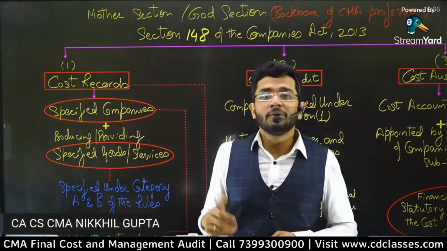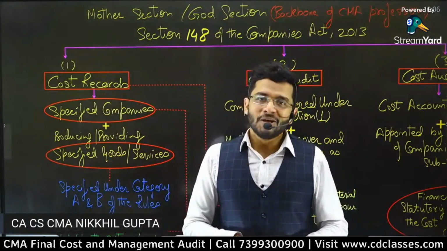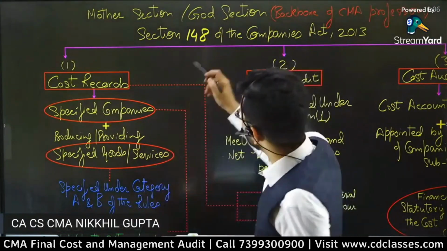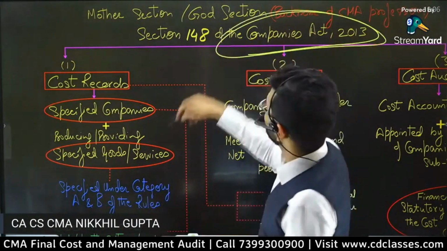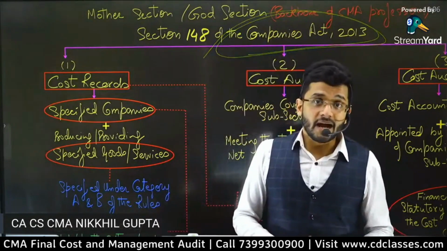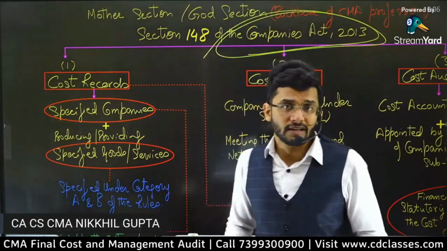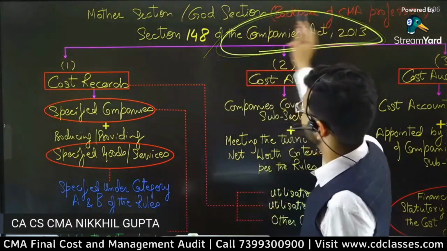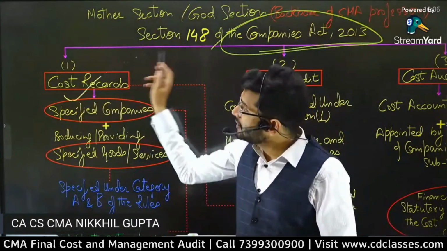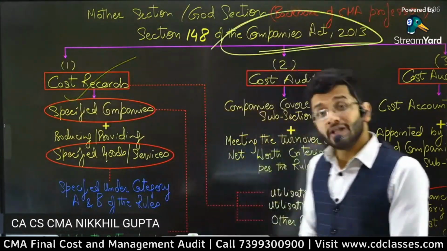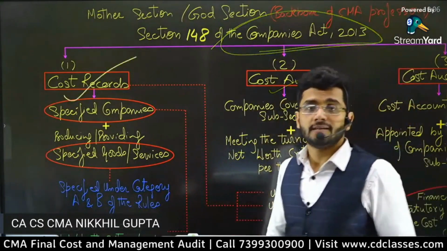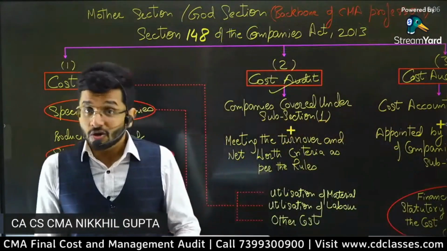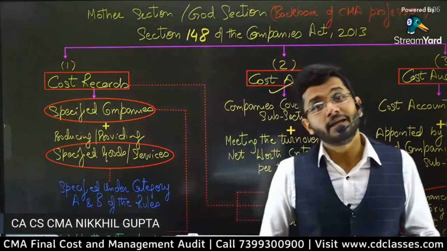What will be audited if cost records are not there? So the first and foremost criterion which the Companies Act 2013 showcases is that you first need to prepare your cost records. Only then will your cost audit be done.